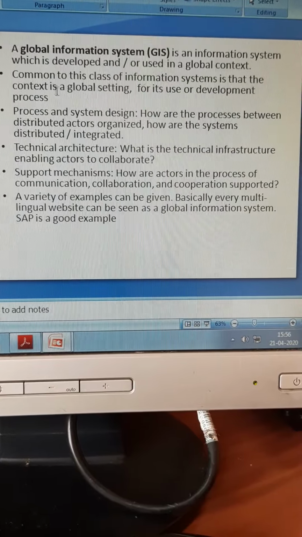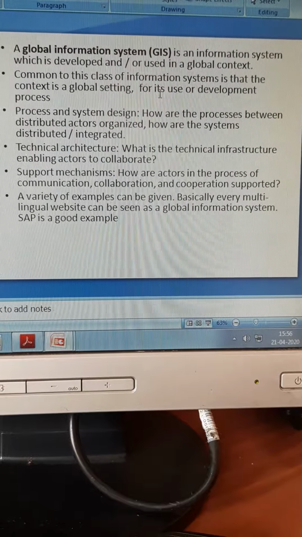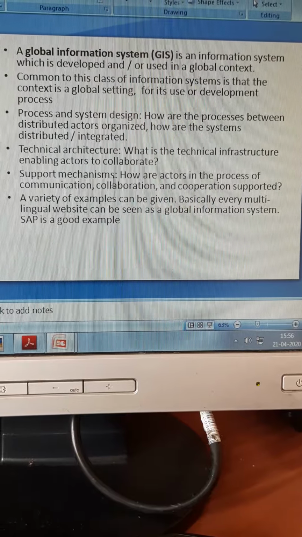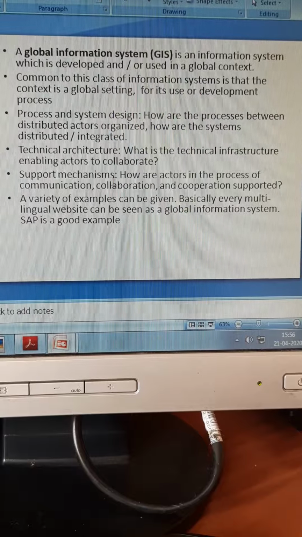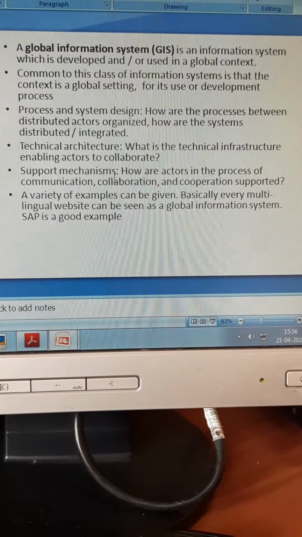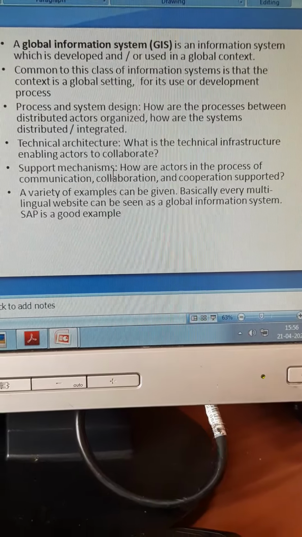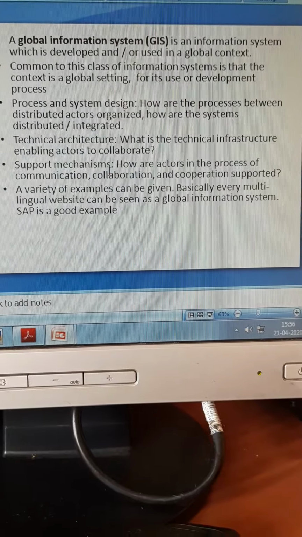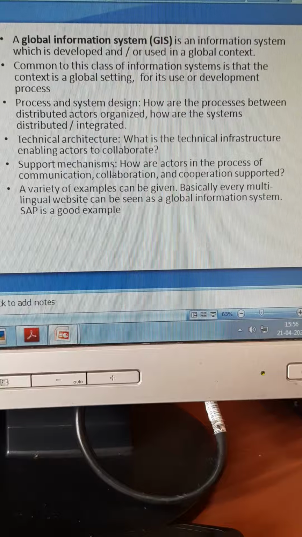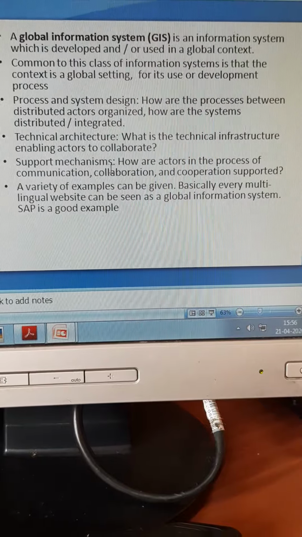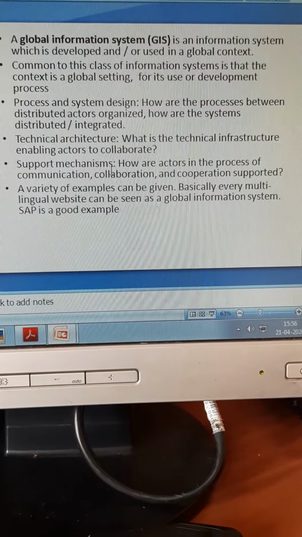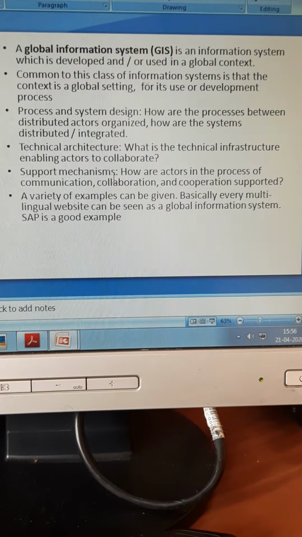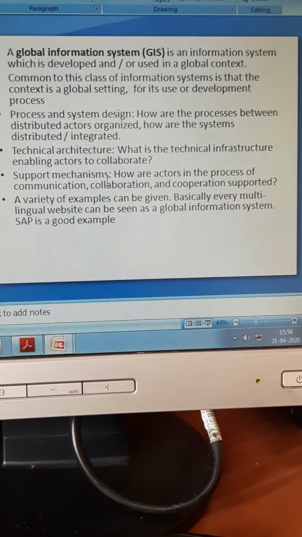Okay. Common to this class of information is the global setting. That's why I gave you the example of an airline. The very purpose of an airline is to connect nationally and internationally. Process and system design: how the process between the distributors, organizers, integration works.